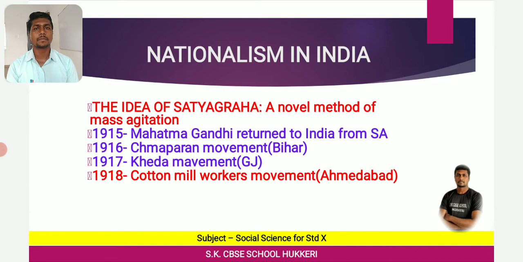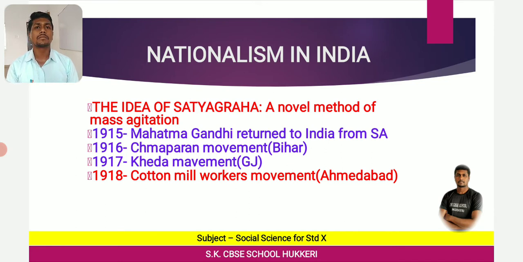introductory part. We also learned that after 1919, the national struggle spread to various new cities of India. During this time, a new mode of agitation, a new way of struggling against the British, was suggested by a newly arrived person in India.